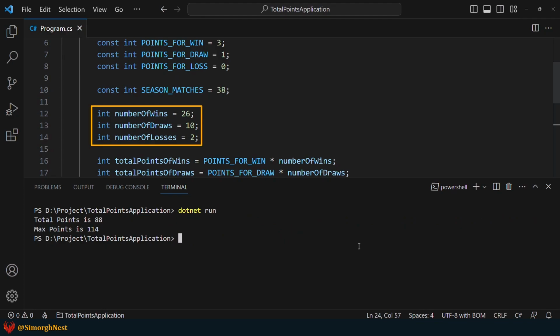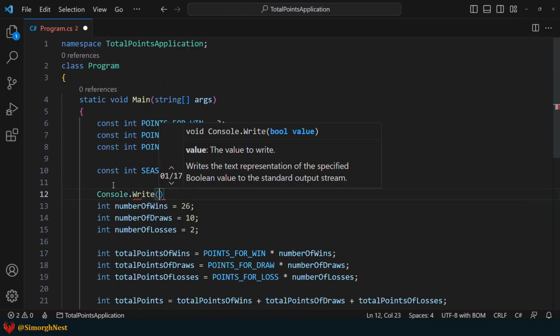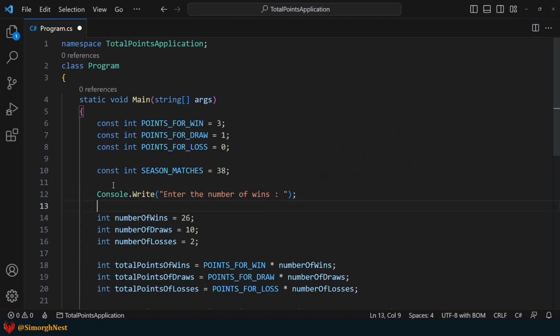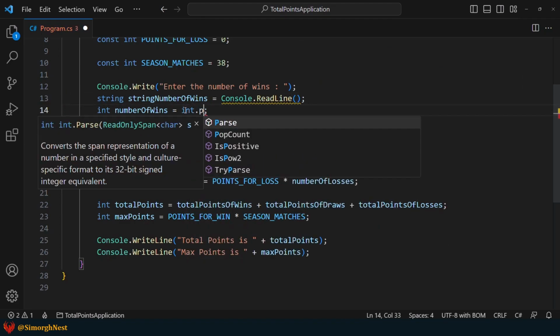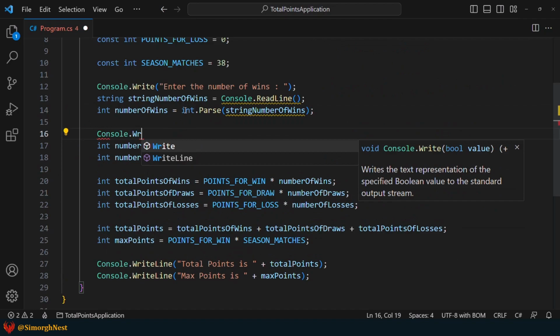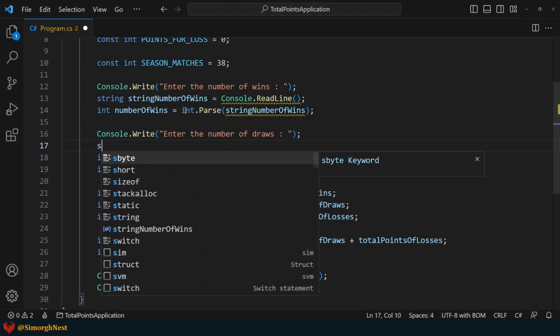Alright, now let's get the number of wins, draws, and losses from a user. So let's ask the user to input the number of wins. Next, we obtain the input value using the readLine method. After obtaining the number of wins as a string, we'll convert it into an int type. Okay, we'll follow a similar approach for obtaining and converting the number of draws and losses as well.